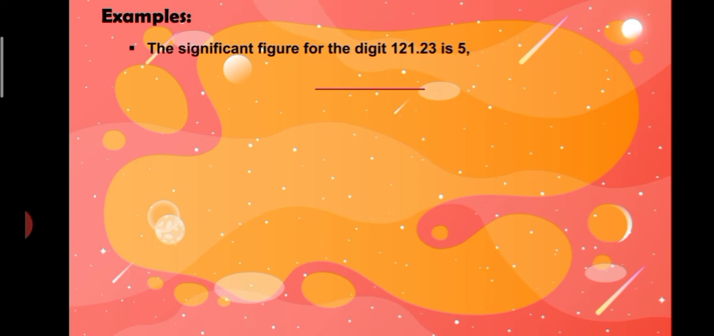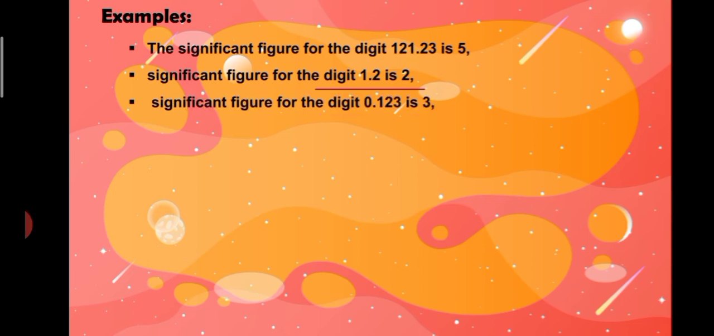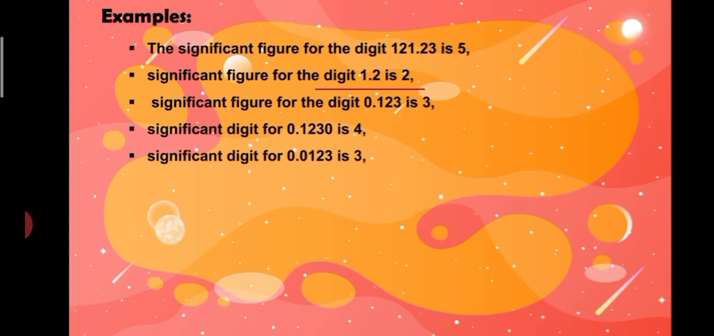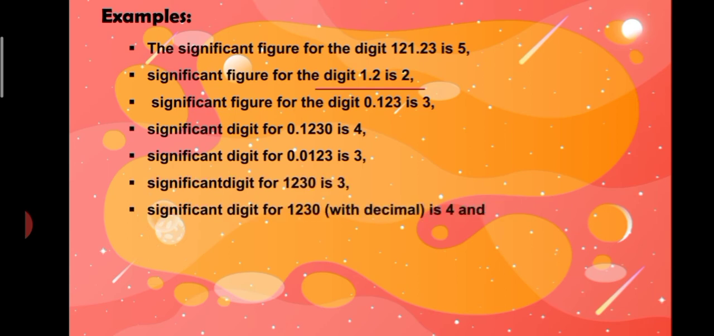Examples: the number of significant figures for 1.23 is 3. The significant figures for 1.2 is 2. The significant figures for 0.123 is 3. And the significant digits for 0.1230 is 4. The significant digits for 0.0123 is 3. The significant digits for 1230 is 3. The significant digits for 1230 with the decimal point is 4.